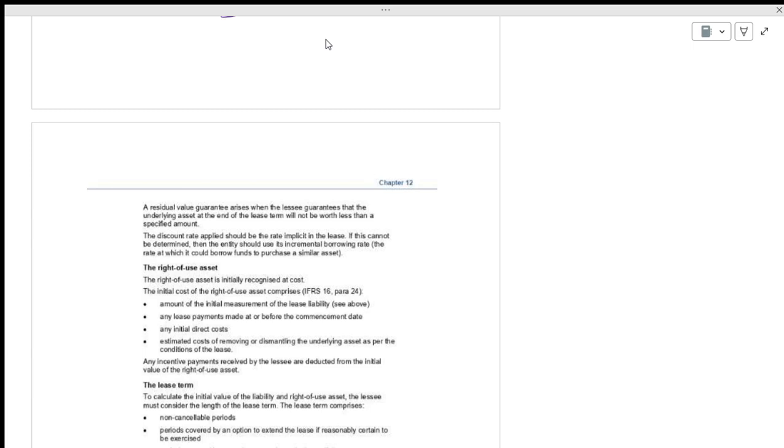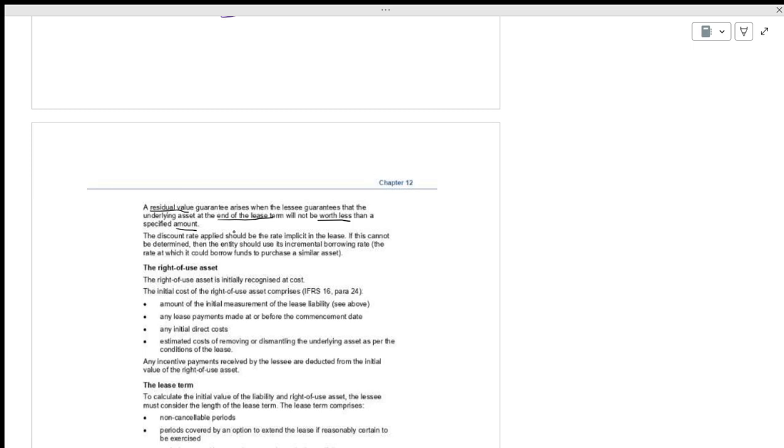Now the residual value arises when the lease agreement ends. Residual value at the end of the contract means that the underlying asset at the end of the lease term will not be worth less than a specified amount.